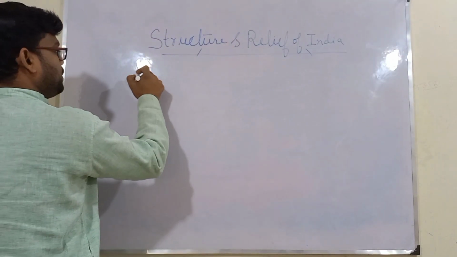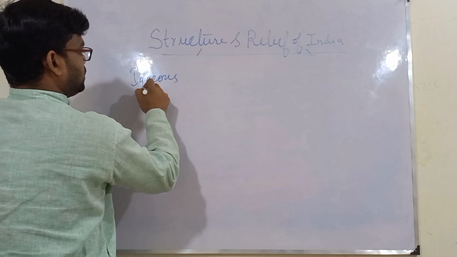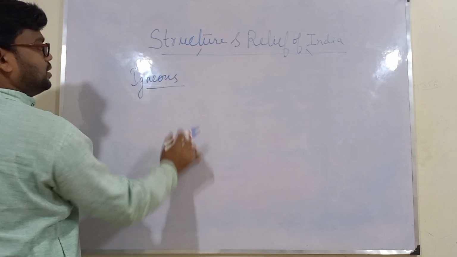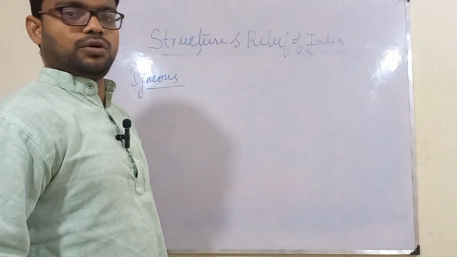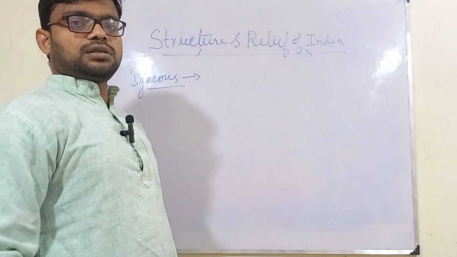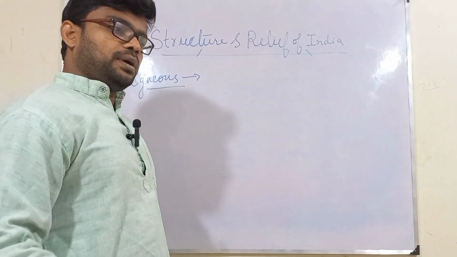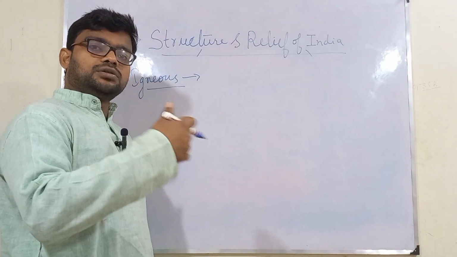Now, what do we mean by igneous rock? The name itself suggests that igneous means something which is volcanic in origin. We know that the Earth's mantle consists of molten magma, and this molten magma is continuously moving.